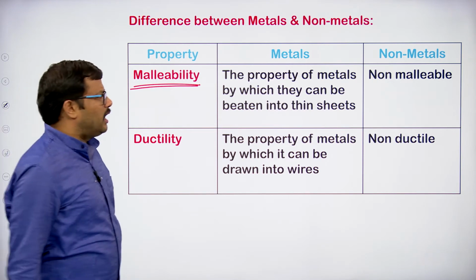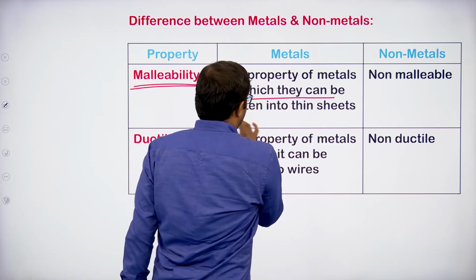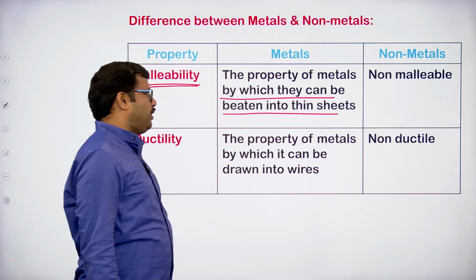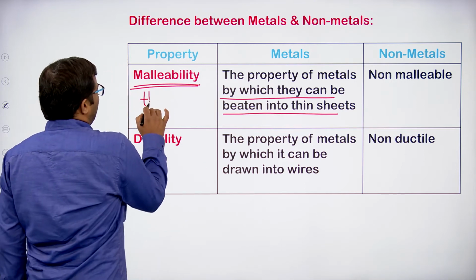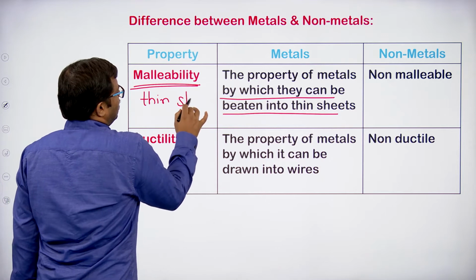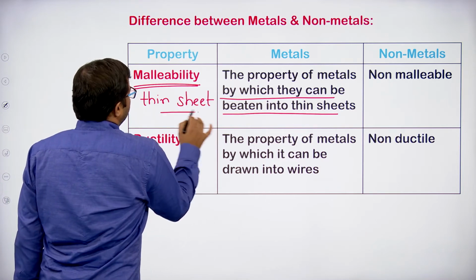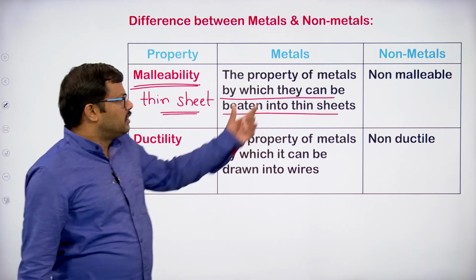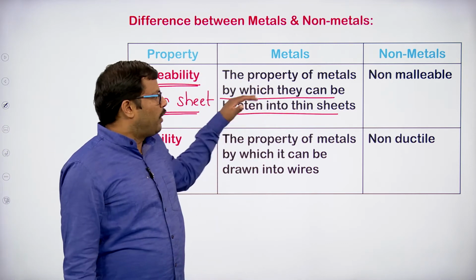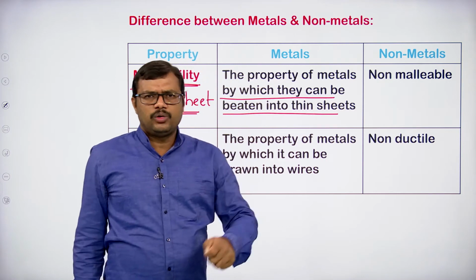One more property, as I told you, is malleability. Malleability is the property of metals by which they can be made into thin sheets. Malleability means the property of metals by which we can beat them into very thin sheets.